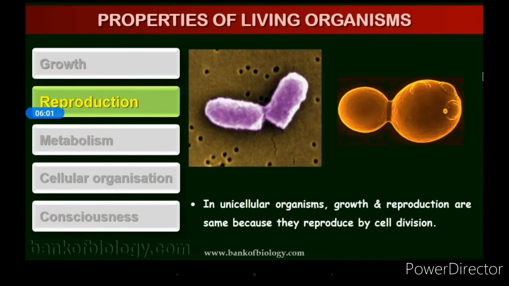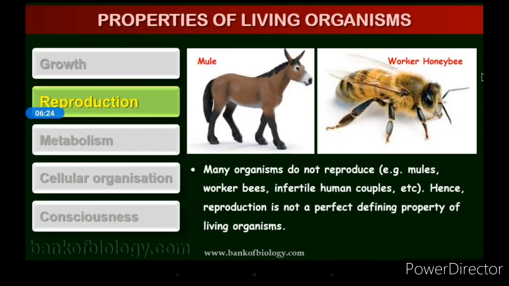And next, here in the unicellular organisms, growth and reproduction are same because they reproduce by cell division. You know that amoeba and all, as it is a single celled organism, growth and reproduction are same only because cell division occurs. They multiply by cell division and they grow by cell division. They reproduce by cell division. And in some cases such as organisms like the mules, worker bees, and there are people who are infertile.